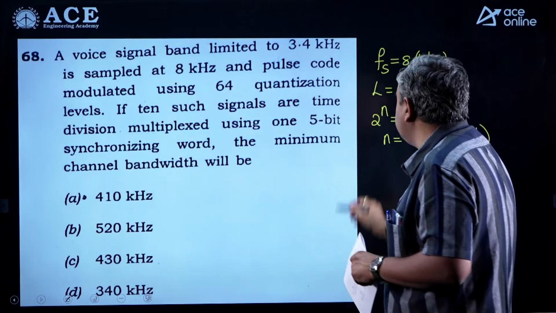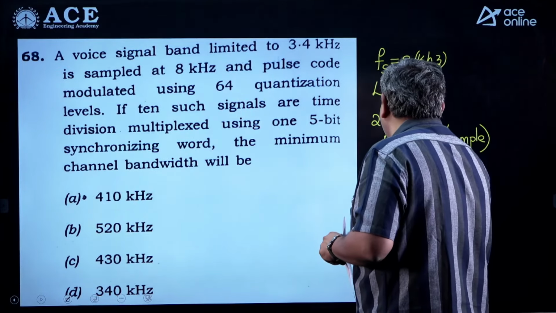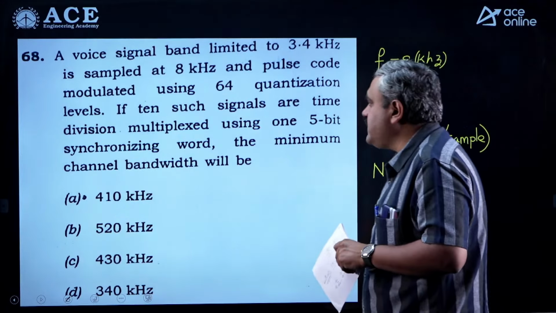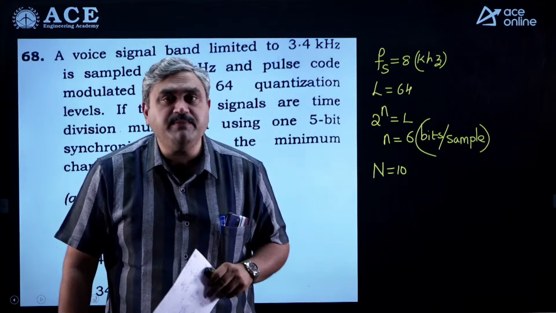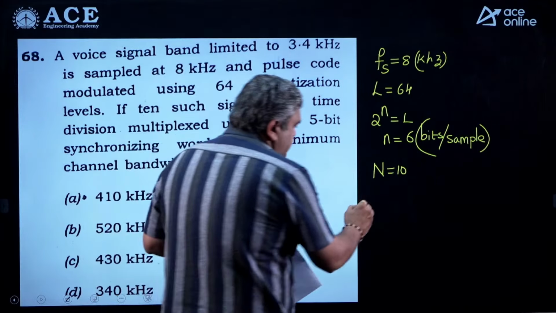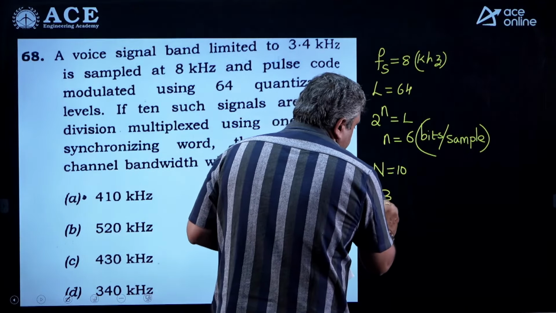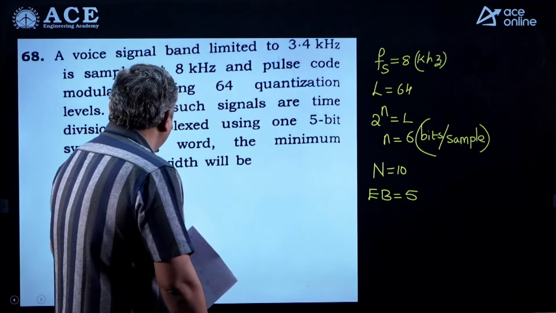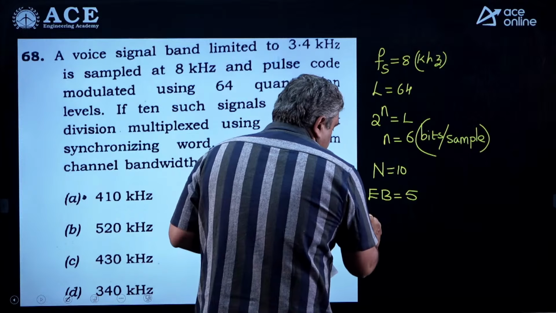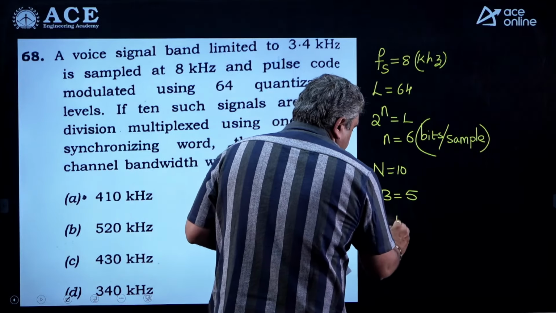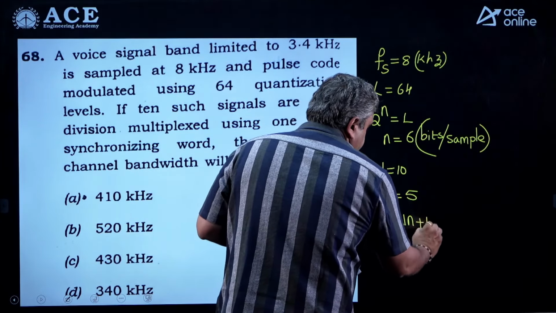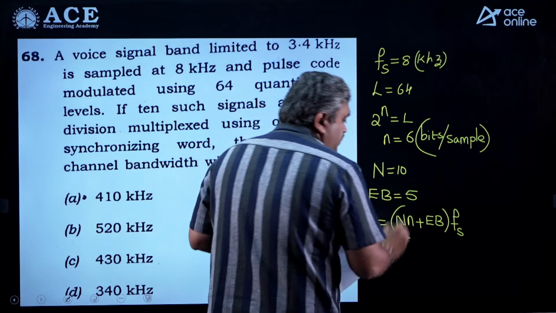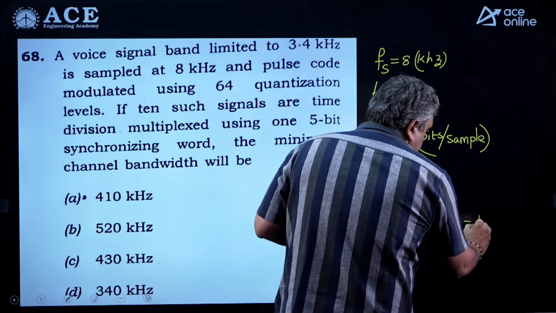If 10 such signals, meaning capital N is now equal to 10, are time division multiplexed using a 5-bit synchronizing word. 5-bit synchronizing word means what? It is like extra bits that you are using at the end of your data bits for synchronization purposes. What is the channel bandwidth? So here if you take the bit rate, this is capital N into small n plus the extra bits, multiplied by Fs. Because he did not tell anything about the type of pulse we are using, we can assume